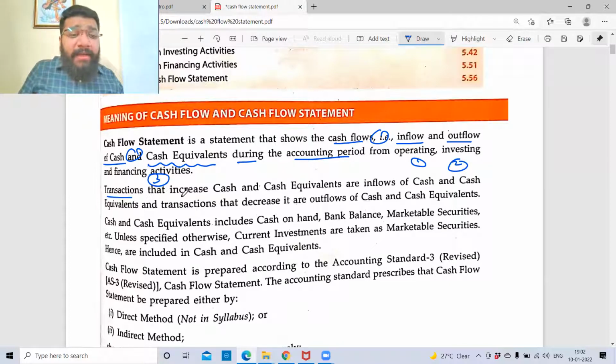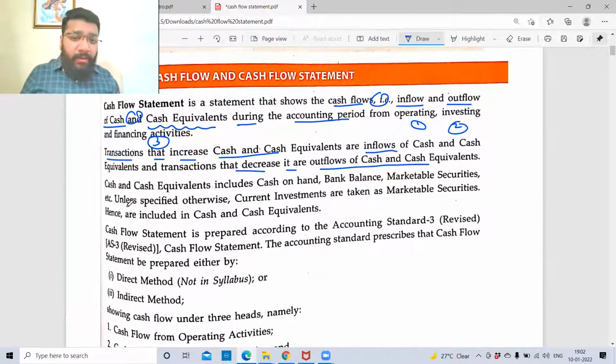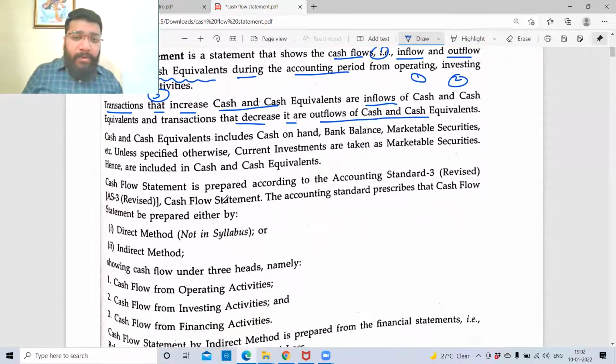Now, transactions that increase cash and cash equivalents are inflows of cash and cash equivalents, and transactions that decrease it are outflows of cash and cash equivalents. Okay, no big rocket science. I'll come back to this a little later.